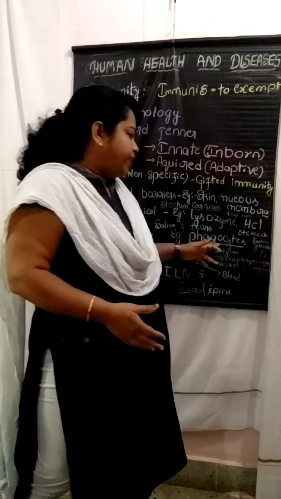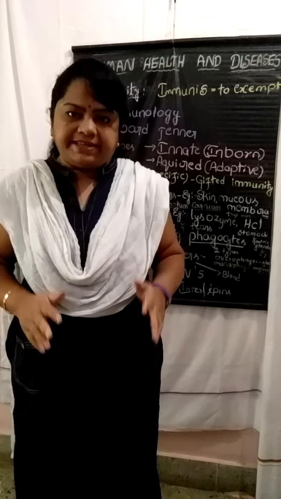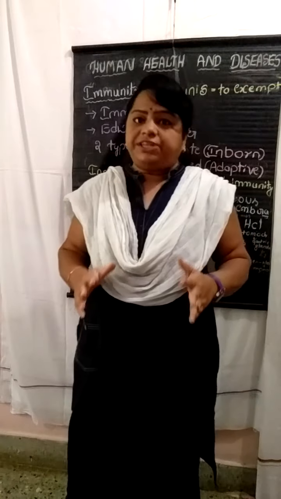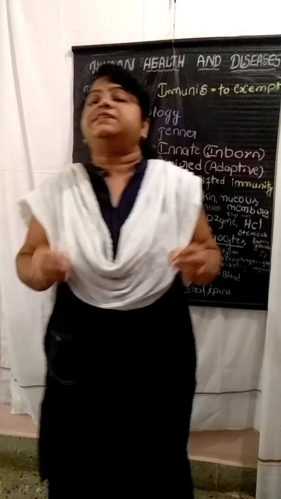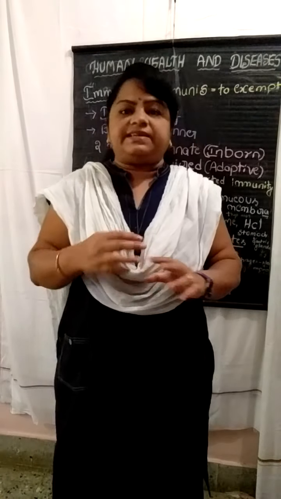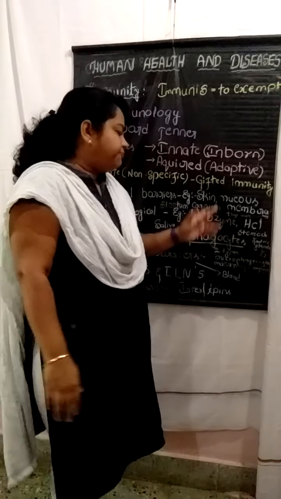The phagocytes. Phagocytes are cells which engulf the solid microorganisms and digest them inside, killing them inside those cells. This is what we call the phagocytes.